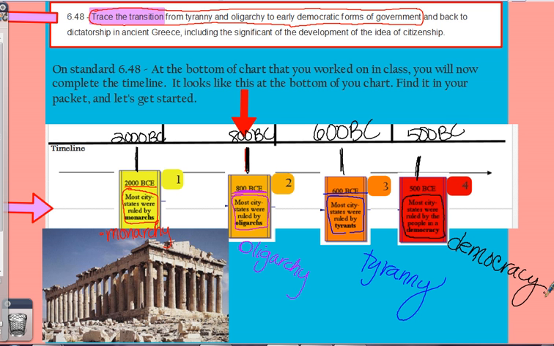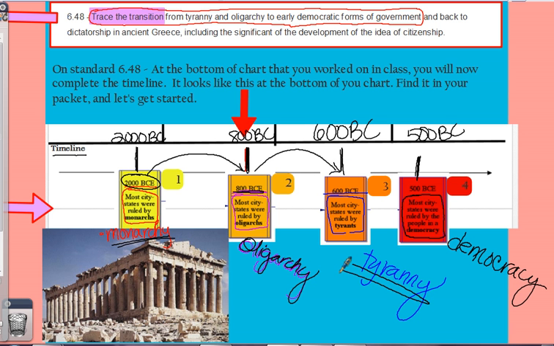So now we see on our timeline that we have made our way from 2000 BC, when Greece was under a monarchy, a form of government, monarchy. Then, several years later, in 800 BC, we have now an oligarchy. And we talked about each one of these. They're on that very chart that you have in front of you. So if you don't remember what an oligarchy is, then you should be looking back at the video that I made earlier, because it tells you on there what an oligarchy is, and you should have it written as your definition.